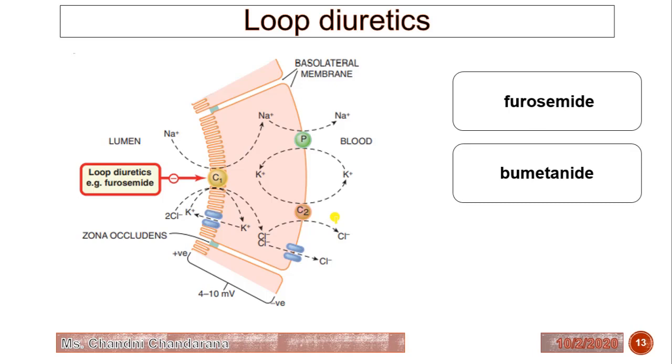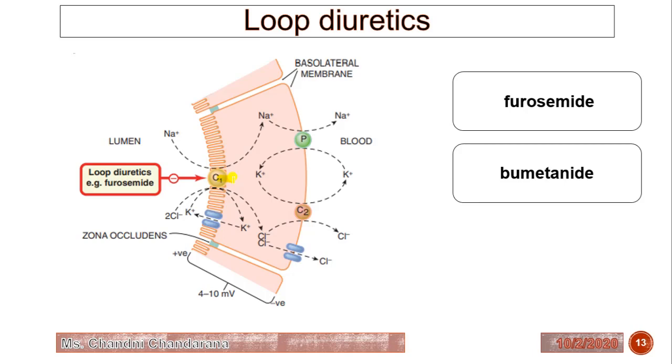Now we will see what happened over here. First of all, ion transport in the ascending limb of Henle's loop. It will show the site of action of the loop diuretics. Here the sodium, potassium and chloride enter by a co-transport system, that is C1. Sodium, potassium as well as chloride enter by C1.